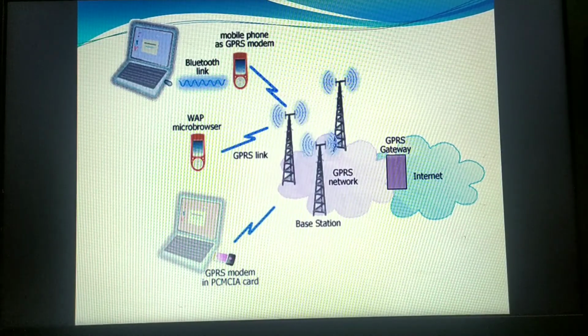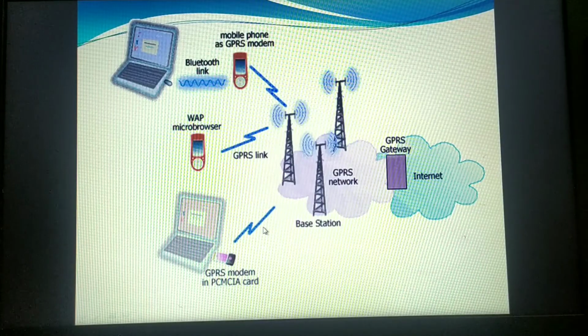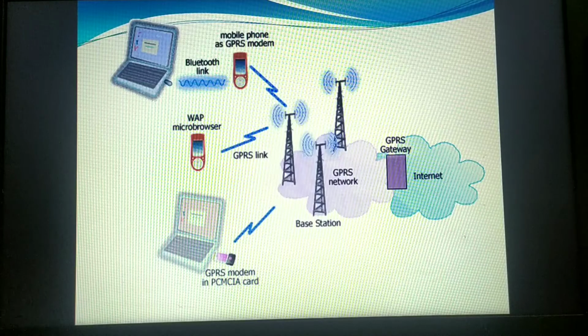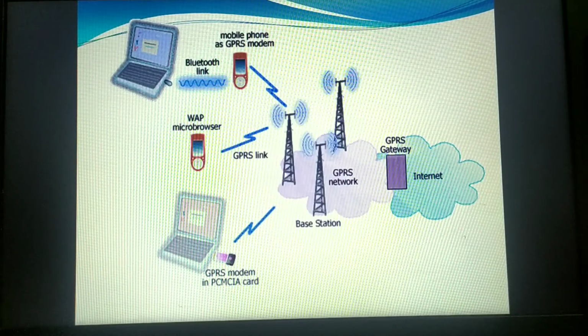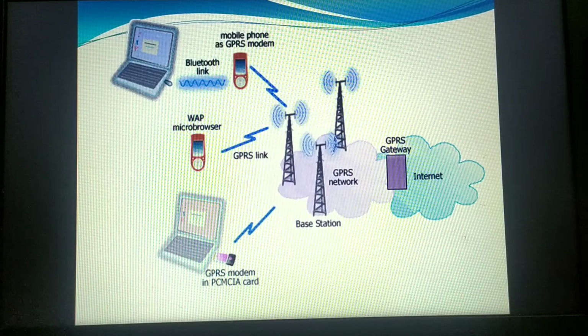Now we'll see how exactly GPRS works. We already know how the packet switching technique works, and the same way GPRS will use it. In GPRS the information is broken into smaller units known as packets. Now what is a packet? The entire message is divided into small chunks of data, where in the packets we have the source address, the destination address, and the actual message to be sent. These packets will be sent through the network, and they will get reassembled at the receiving end because the sequence number is also attached.